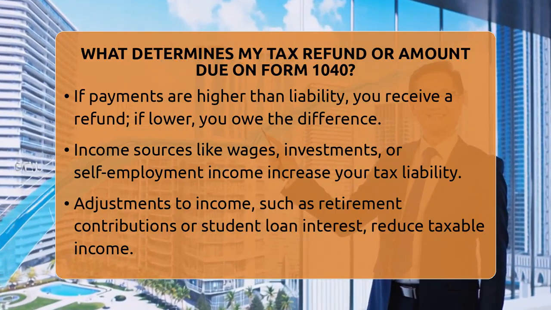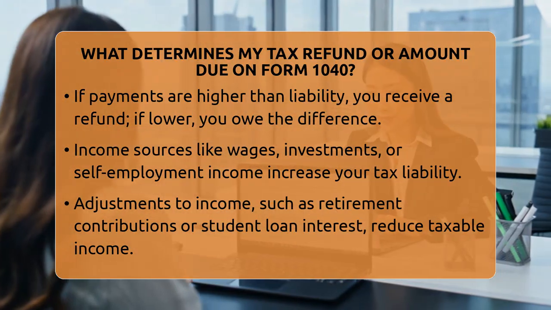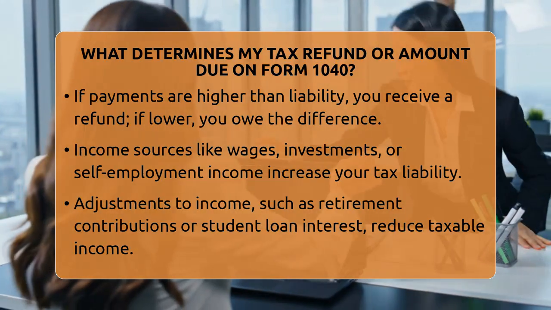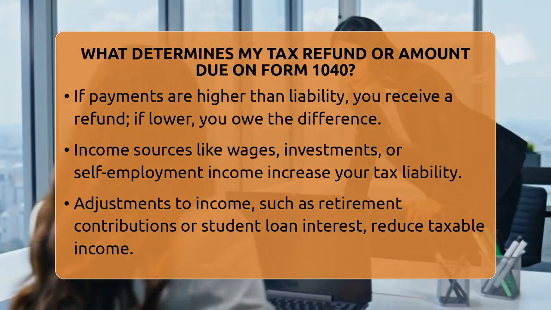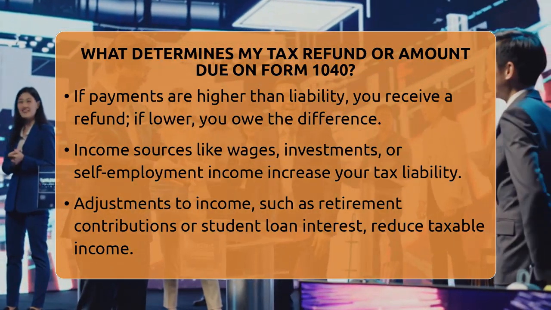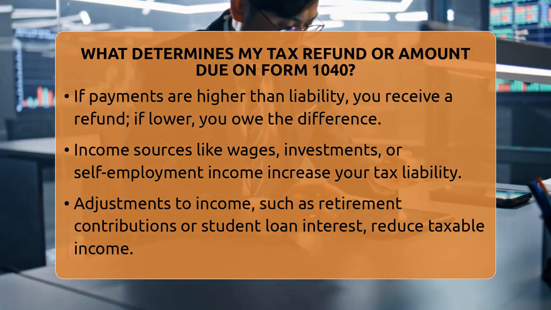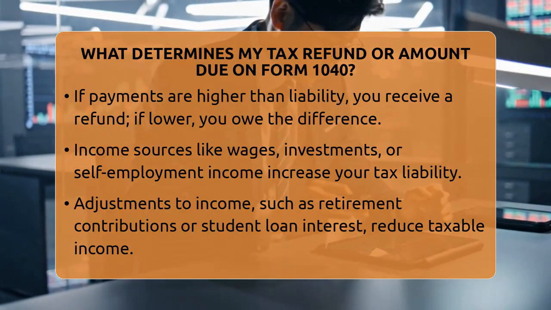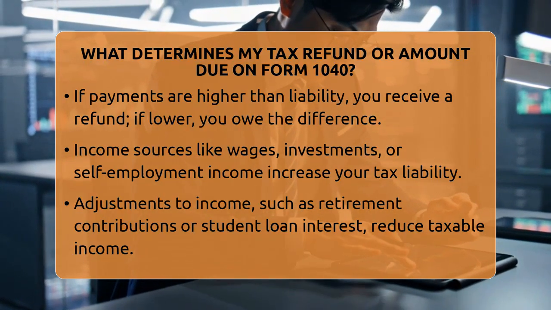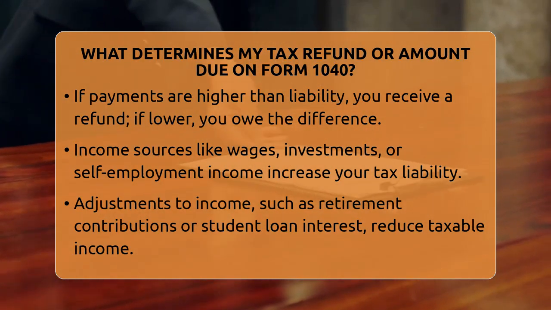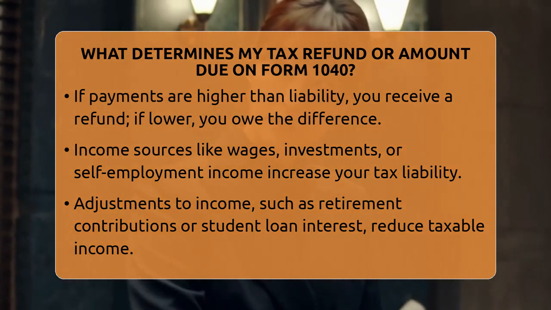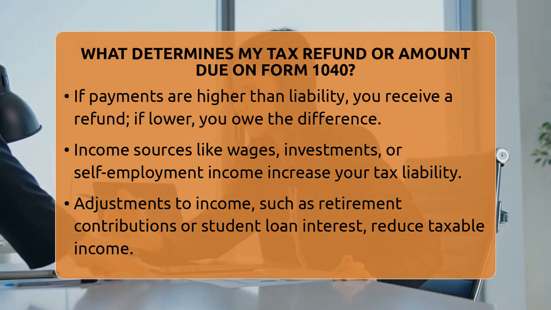First, your income from wages, self-employment, investments, or other sources adds up to your total income. The more you earn, the higher your tax liability usually is. Next, adjustments to income, like contributions to retirement accounts or paying student loan interest, can lower your taxable income. These adjustments are subtracted from your total income to get your adjusted gross income.